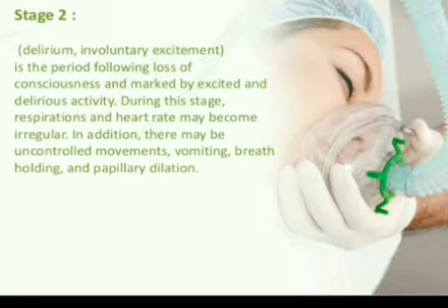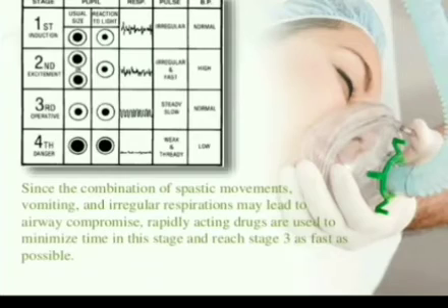Stage second, delirium. Involuntary excitement is the period following loss of consciousness and is marked by excitement and delirious activity. During this stage, respiration and heart rate may become irregular. In addition, there may be uncontrolled movement, vomiting, breath holding, and pupillary dilation. Since the combination of spastic movement, vomiting, and irregular respiration may lead to airway compromise, rapidly acting drugs are used to minimize time in this stage. Reach stage third as fast as possible.